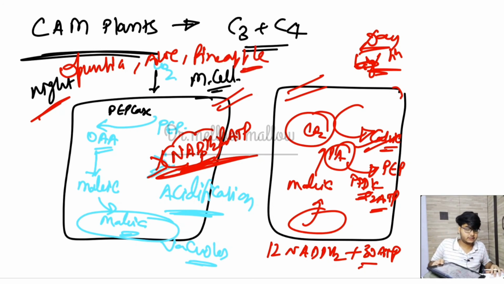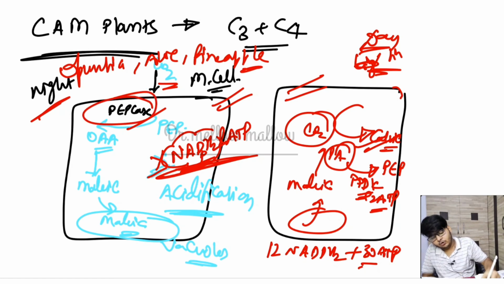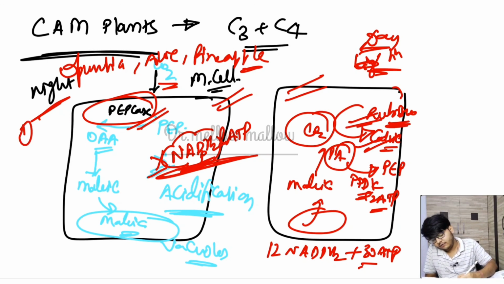This is very important. What is the primary acceptor of CO2 here? PEPcase. Important question. In this case both PEPcase and Rubisco are present, because look, the Calvin cycle is present, so Rubisco must be present. PEPcase and Rubisco are present in the same cell, which is again a very important question. The examiner may ask in which cell PEPcase and Rubisco are present. So the answer must be the CAM cell.